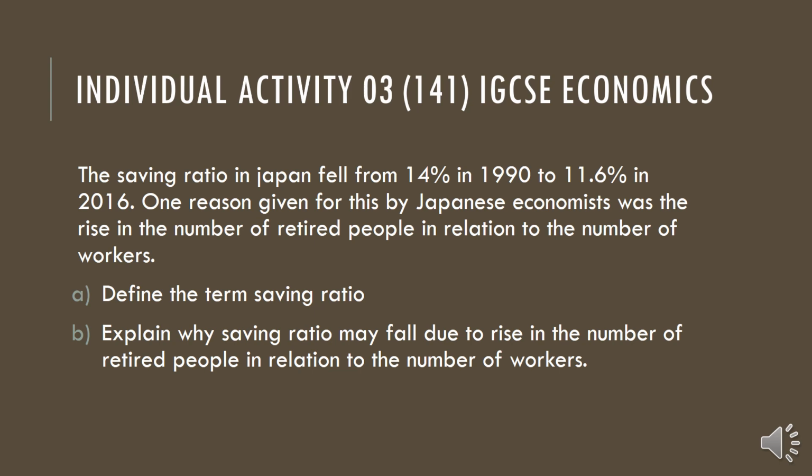In that situation, their consumption will be greater than their disposable income, even with a pension. They will not keep more money in the bank; they will spend more on medical care and similar things, so they will not save more. The question is to explain why the saving ratio may fall. Why are they not saving? You can see the answer to this question when you watch the saving video.